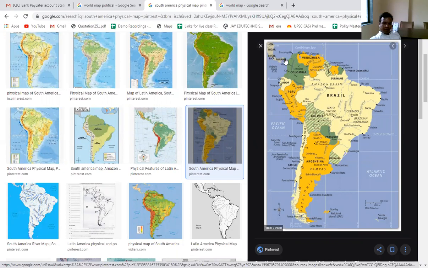Here we have a country called Colombia, located on the north part of South America. Then we have Venezuela, then we have French Guiana. Does anyone know what French Guiana is known for? Have you ever heard of the country named French Guiana?